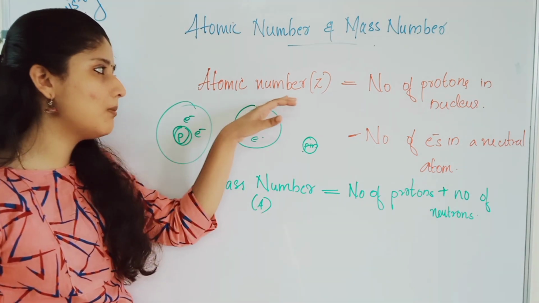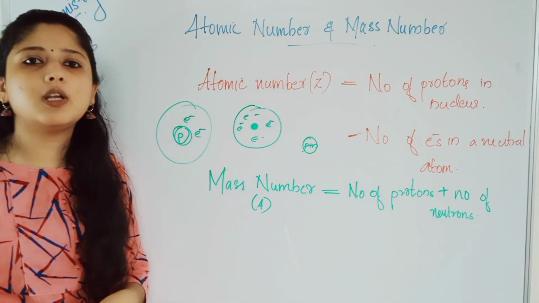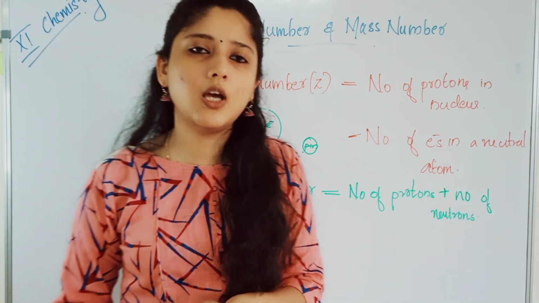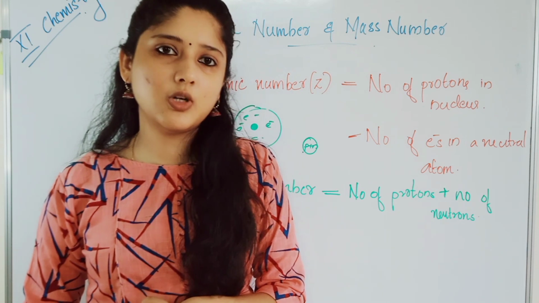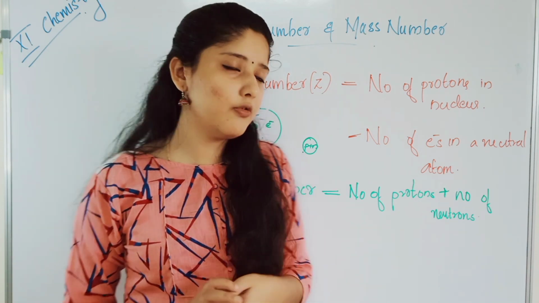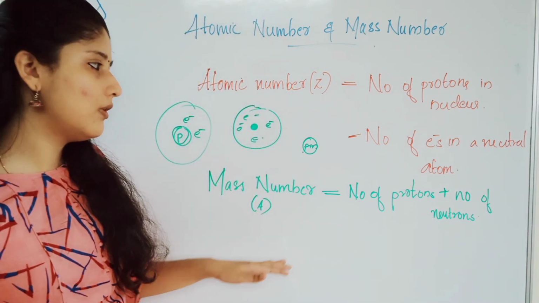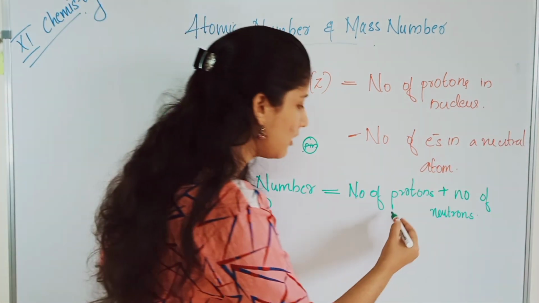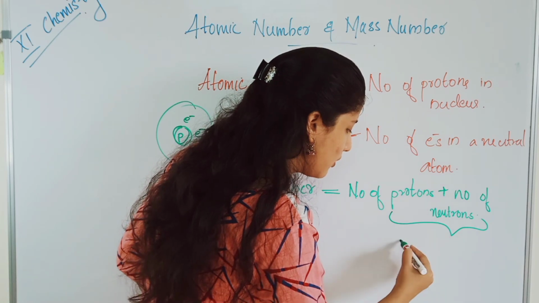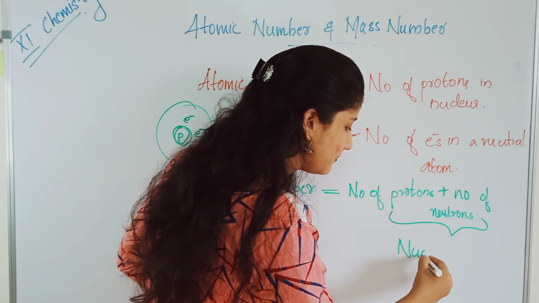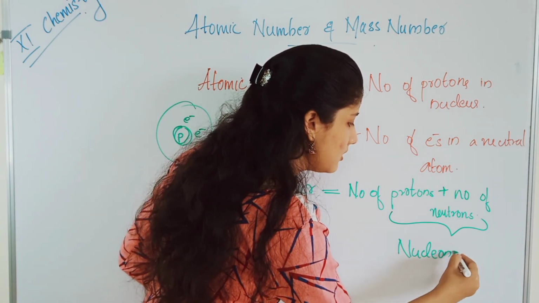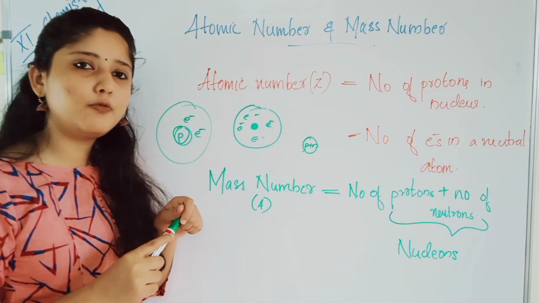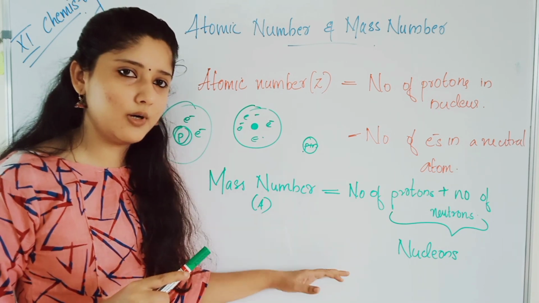Now, atomic number is denoted by Z. What is atomic number? It is the number of protons or the number of electrons in a neutral atom. What is mass number? It is the number of neutrons plus the number of protons inside the nucleus. We can together call protons and neutrons nucleons. Protons and neutrons are together called nucleons. That is, the number of nucleons will give the mass number.